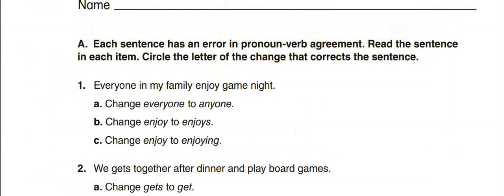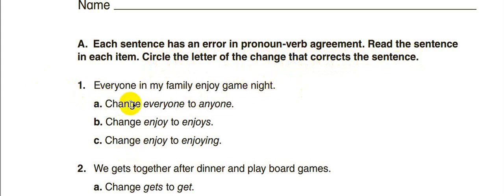Now, in each sentence here, he said each sentence has an error in pronoun-verb agreement. Read each sentence in each item. Circle the letter of the change that corrects the sentence. Now we have this sentence. It has a mistake.